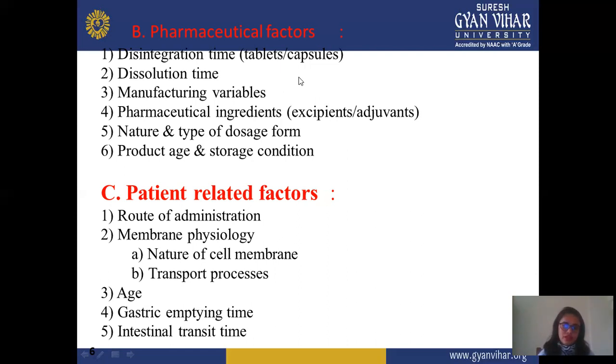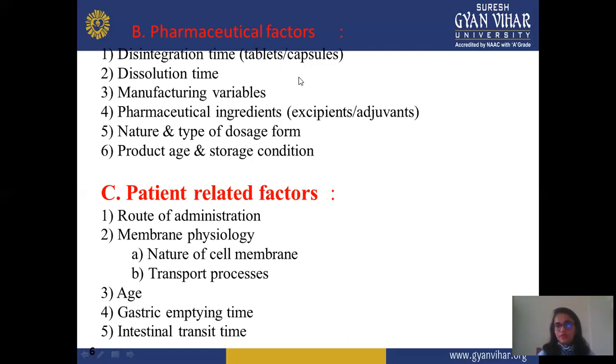Suppose 500 mg drug, and first it releases only 100 mg in 2 hours. Then after 2 hours, it reaches zero order kinetics. And again after 2 hours, again 100 mg is released. This type of formulation contains more dissolution time and more disintegration time.